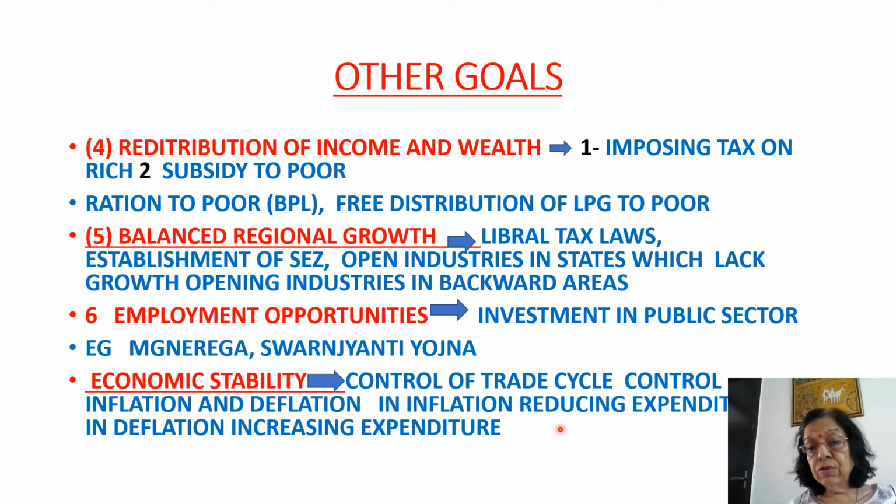Inflation is reduced by reducing expenditure by the government, because if expenditure is reduced, then money supply in the market will be reduced and demand for goods and services will fall and inflation will be controlled. In case of deflation, expenditure is increased, money supply in the market increases, demand for goods and services increases, and so deflation is corrected.